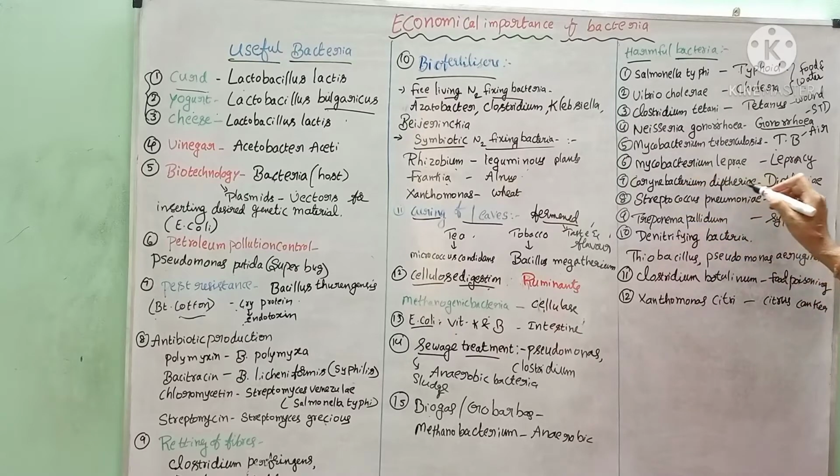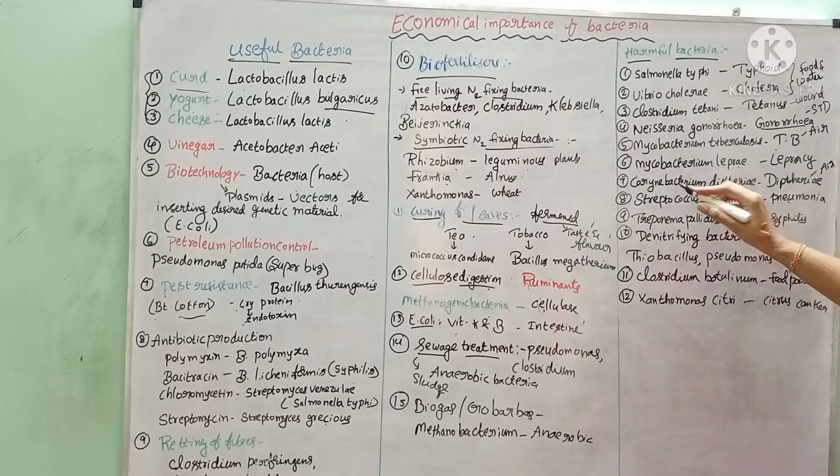Next, Corynebacterium diphtheriae, it is also an airborne disease. From the dust particles, it enters into our nasal respiratory tract. It causes the disease called diphtheria, which is caused by Corynebacterium diphtheriae. Next, pneumonia. Pneumonia is also an airborne disease like diphtheria. It is caused by Streptococcus pneumoniae.